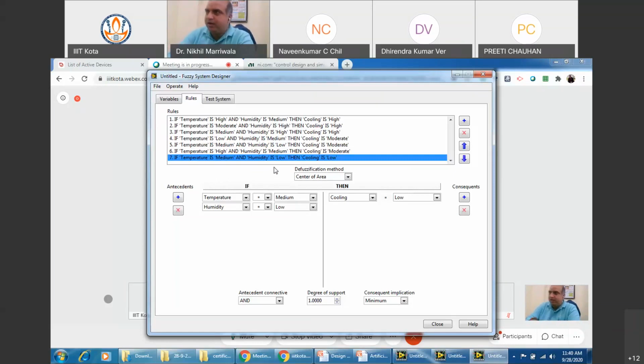Now, you could have taken something else for temperature or humidity, or say a fan speed. You could have taken that rather than cooling, right? I'm just trying to show you how to design the system. Now you have designed some rules and you have added the antecedents also. While we move to more complex systems, I'll be using further rules in this. Now, once you've done this, I hope everybody has designed.